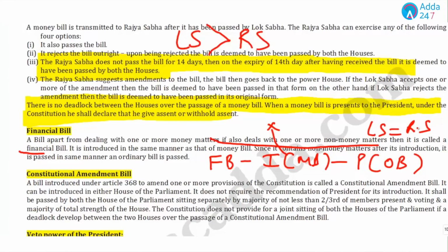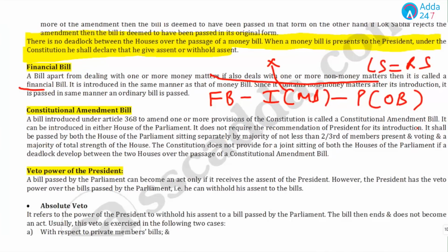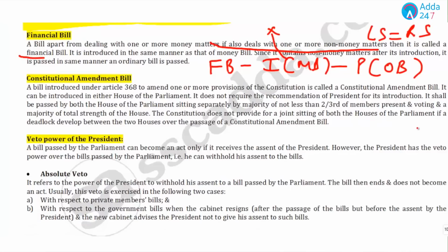Now, students, let's discuss the important points of the Constitutional Amendment Bill, and the first important point is the article number. Students, there are more than 400 articles. You can't learn the number of each and every article, but for some of the important topics you should remember.